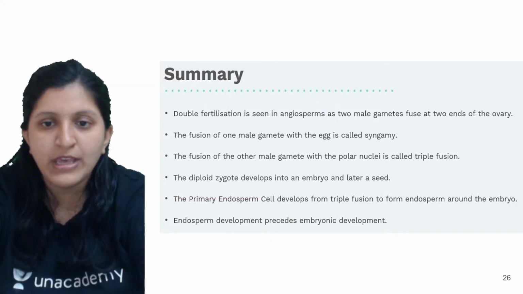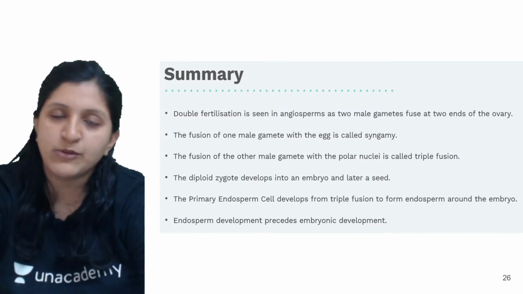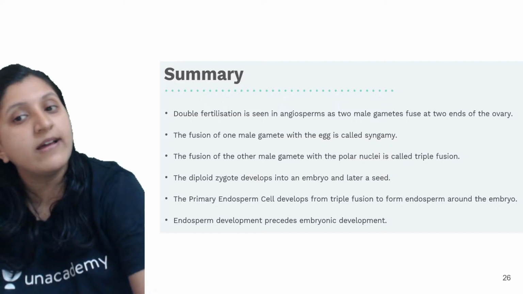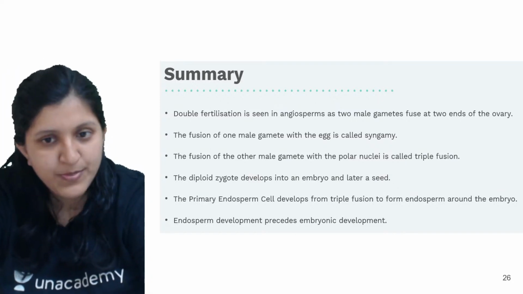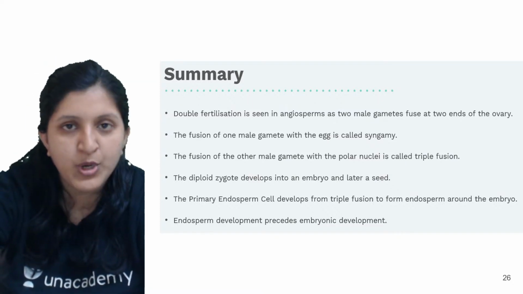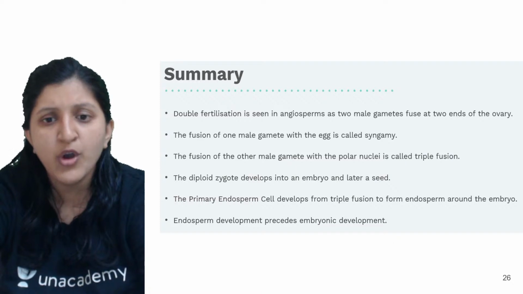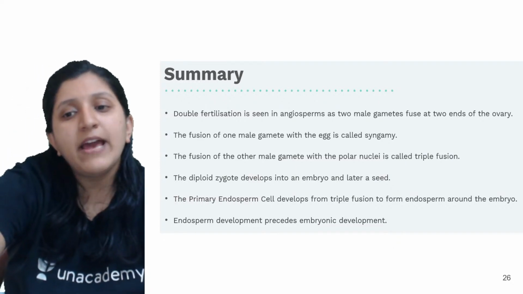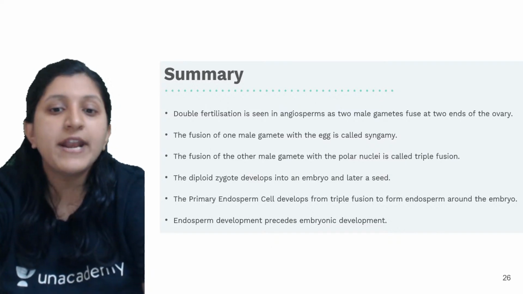So, summary: double fertilization is seen in angiosperms, as two male gametes fuse at the two ends of the ovary. The fusion of one male gamete with the egg we call syngamy or fertilization. The fusion of the other male gamete with the polar nuclei we call triple fusion. The diploid zygote develops into an embryo, and later forms a seed. The primary endosperm cell develops from triple fusion, forming the endosperm around the embryo.